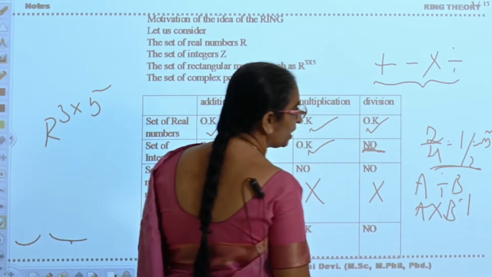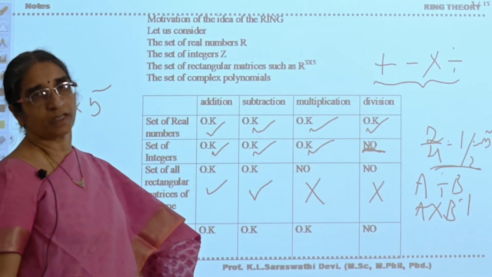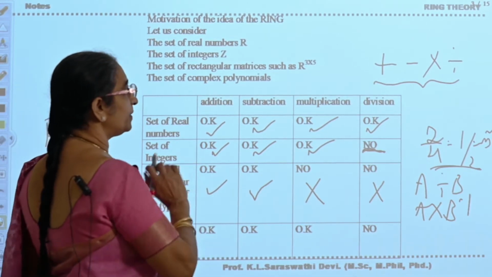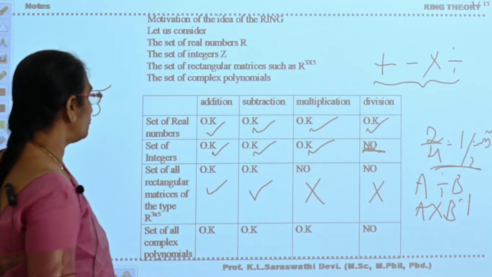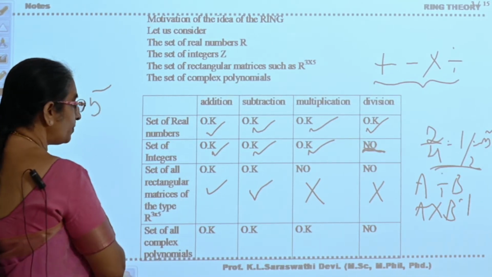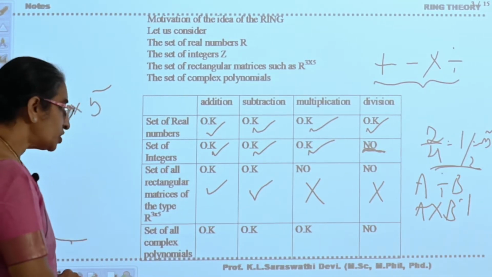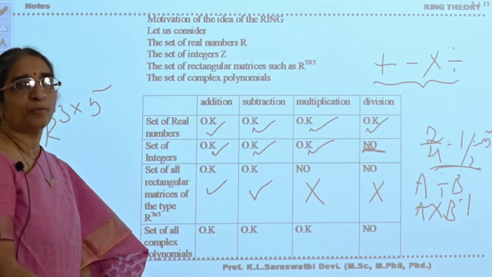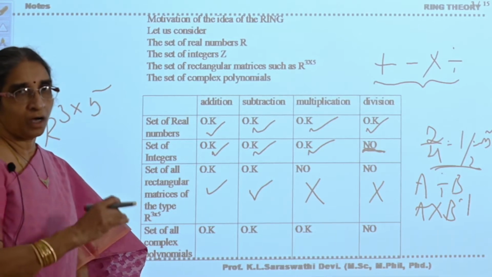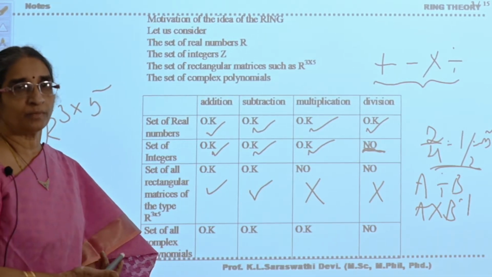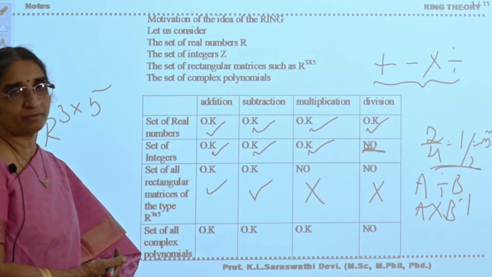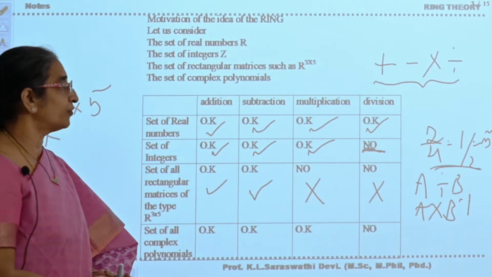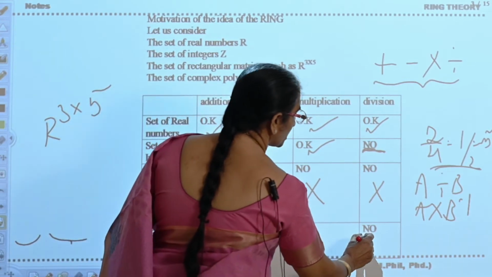Now the matrix does not always possess its inverse. Therefore, we know that matrix multiplication is not closed, matrix division is not closed. Set of complex polynomials: if we take addition, it is closed, subtraction is closed, multiplication is closed. But if you divide one polynomial by the other polynomial, you will get a rational function. Therefore, division is not closed.